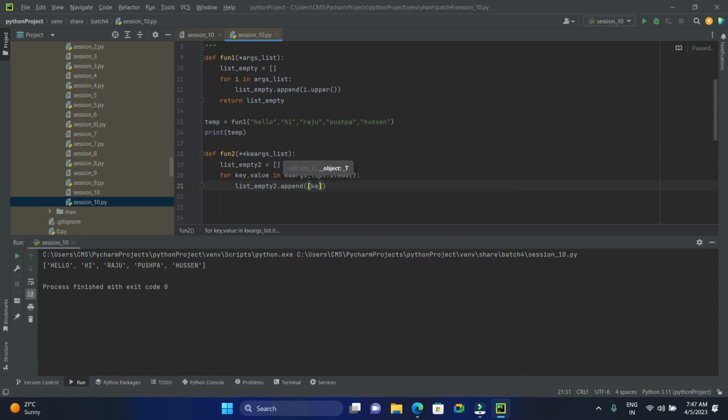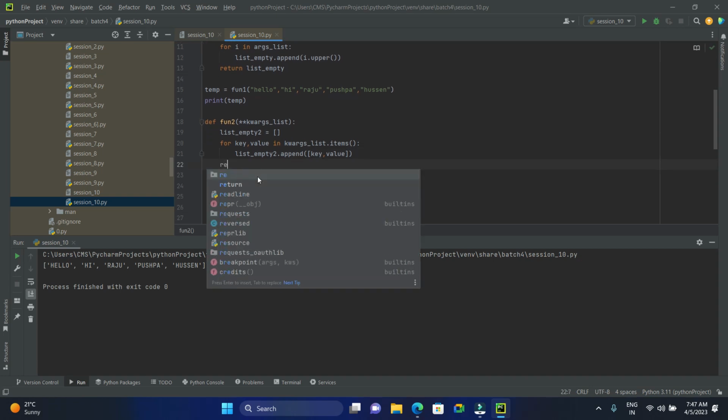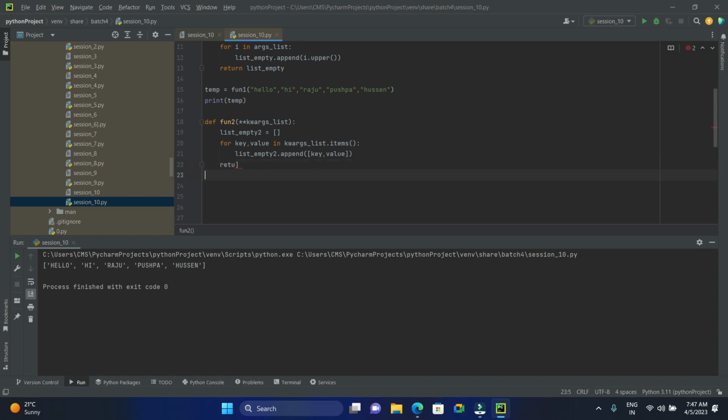Now we have just defined the function. Now we need to call the function. To call the function we need one temporary object. I'll go with temp2. What is the name of the function? fun2, and here you need to pass the values. Before that you should go with key and value, right? Key, what is the value? I'll go with any value. This is my first thing, first value, key and value. What is the key? First is the key, Pushpa is the value.